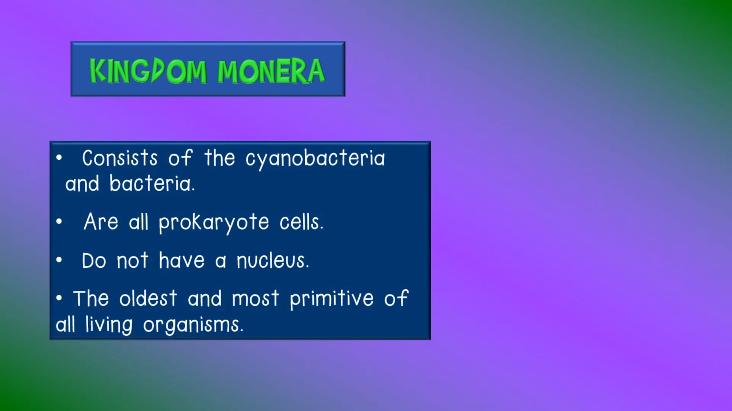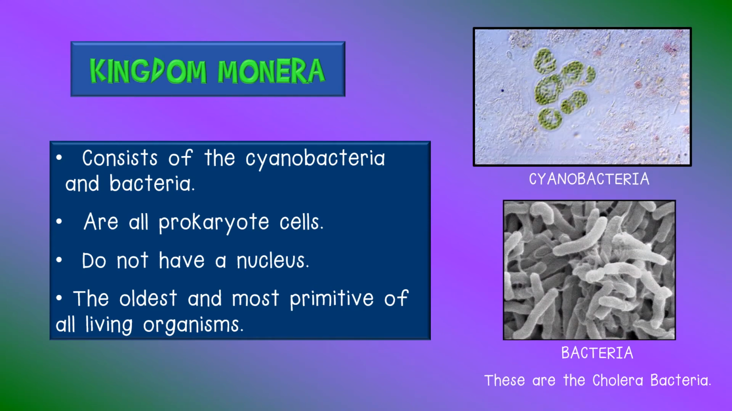Kingdom Monera. All the bacteria belong to Kingdom Monera. There are 2 kinds of bacteria, the cyanobacteria and the bacteria. All the bacteria are made of prokaryote cells. The cells do not have a nucleus. The bacteria are the oldest and most primitive of all living organisms.